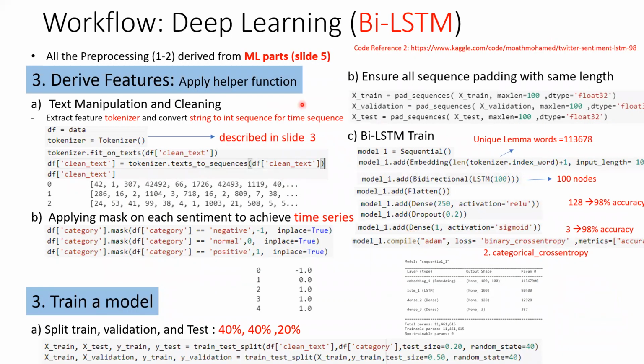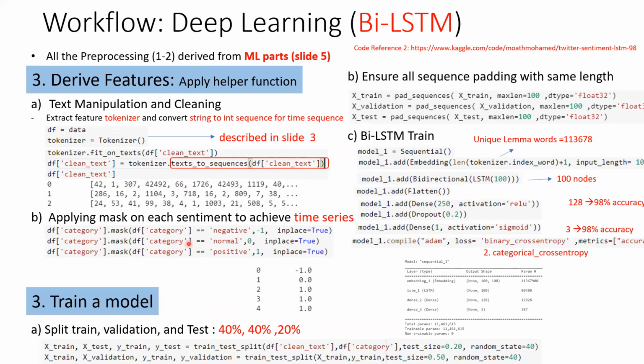But in terms of BiLSTM, the deep learning part, the pre-processing part is almost the same. And then I just take the pre-processed data and apply the tokenizer. Tokenizer basically converts the string into an integer sequence. Since we are using BiLSTM, it's like time series, and time series should be sequential data. So we just convert the words into sequences. The text to sequence is used to convert the string into a sequence.